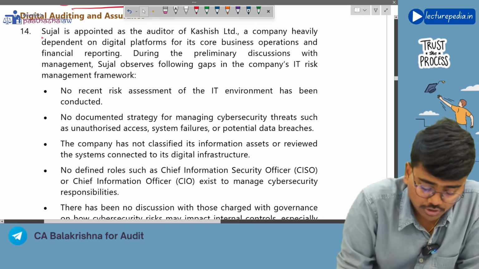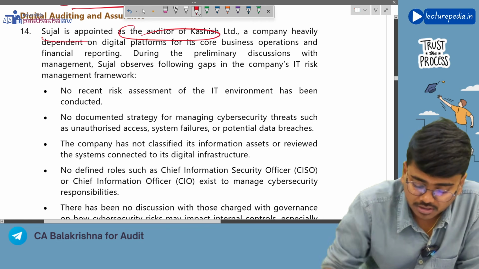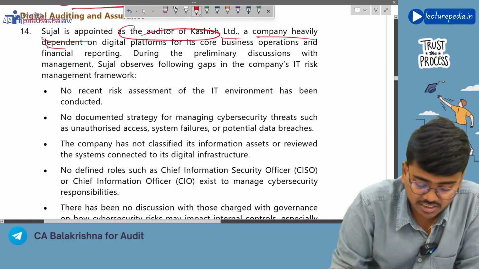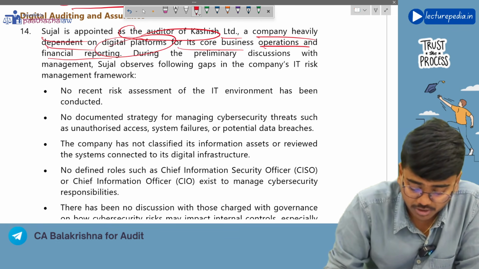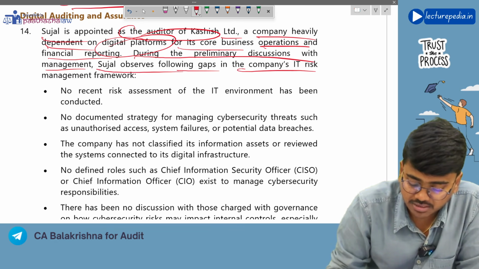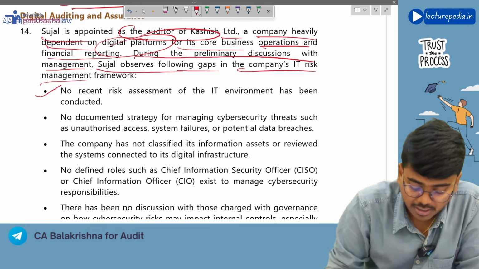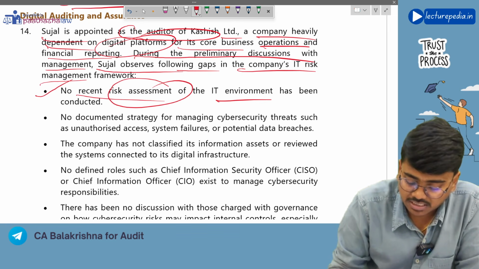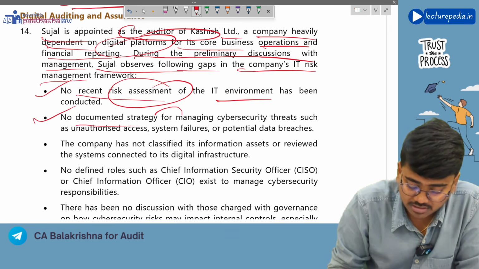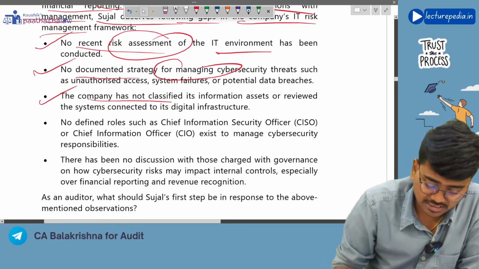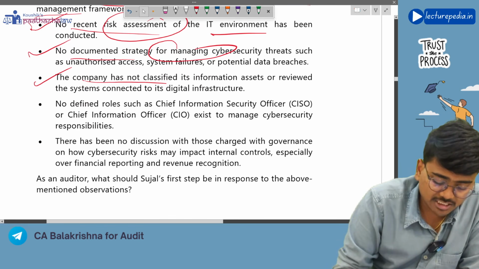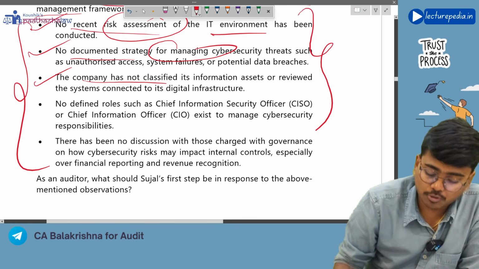Next, Sujal is appointed as auditor of Kashish Limited, a company heavily dependent on digital platforms for its core business operations and financial reporting. During the preliminary discussion with management, Sujal observes the following gaps in the company's IT risk management: no recent risk assessment in the IT environment, no documented strategy for managing risk, and the company has not classified its information assets. So basically, with respect to information technology, all the loopholes are being found.